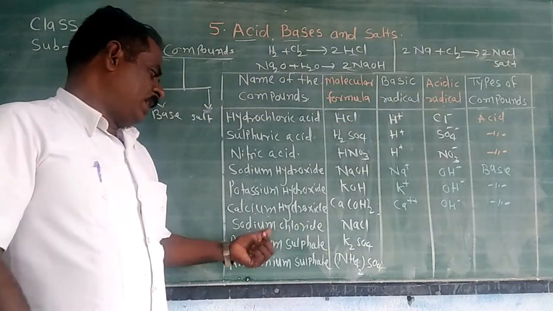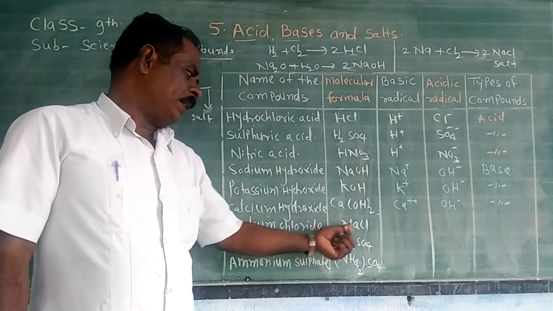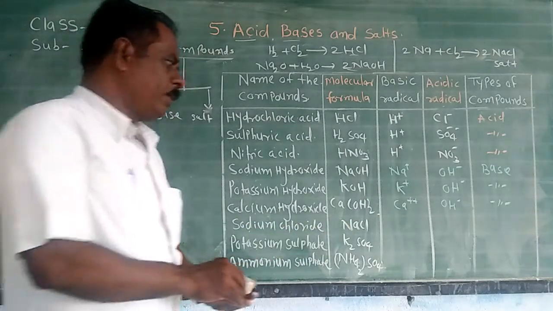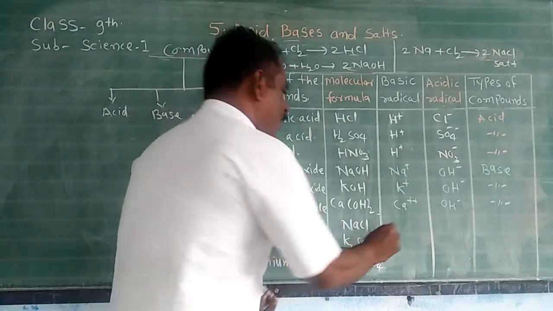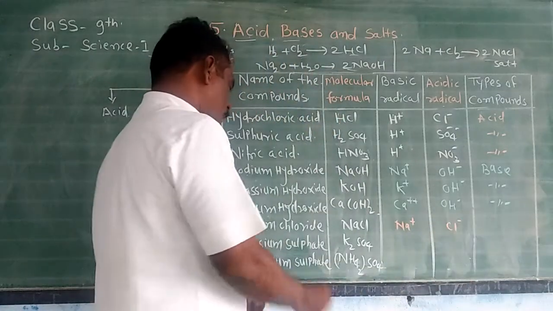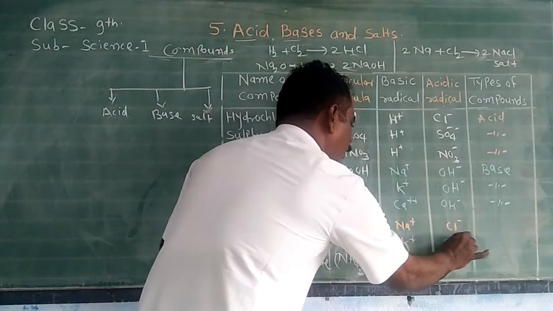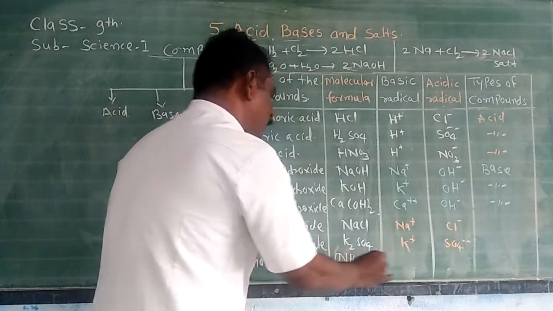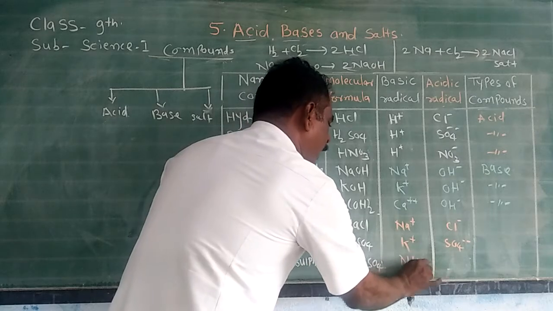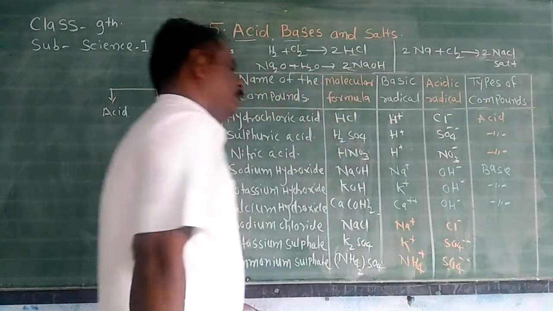You see in the next example carefully, the sodium chloride formula is NaCl. When it ionizes, it gives Na+ ion and Cl- ion. Potassium sulfate dissolved in water gives K+ ion and SO4 2- ion. Ammonium sulfate dissolved in water gives NH4+ ion and SO4 2- ion.